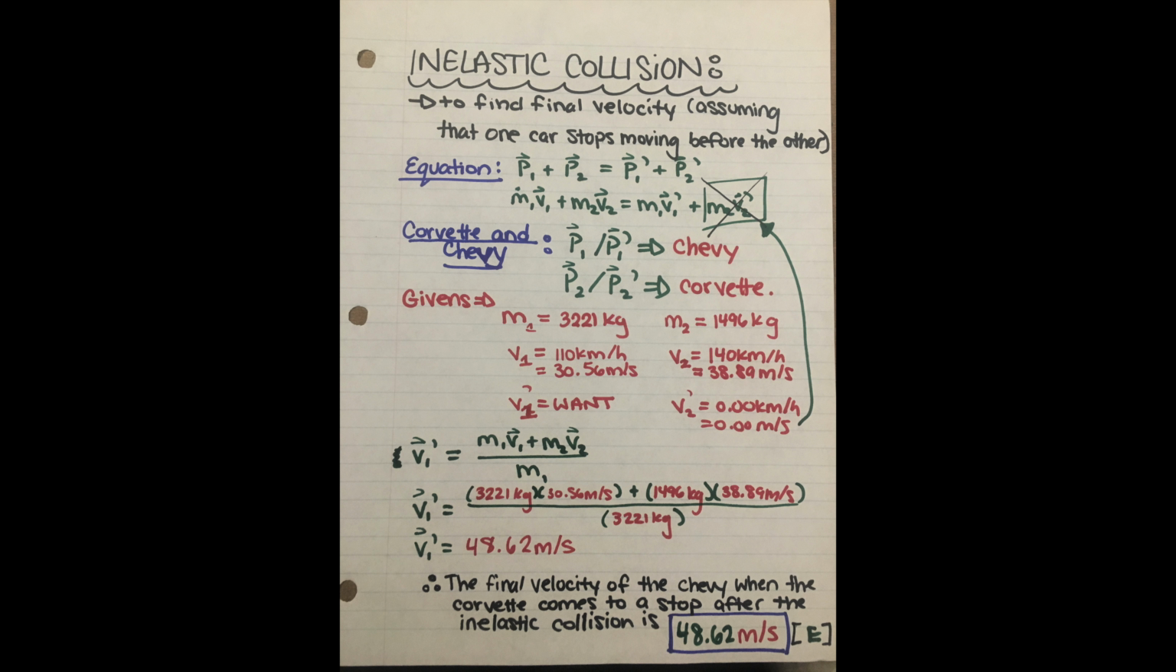Now, when we use the equation P1 plus P2 equals P1 prime plus P2 prime, and we substitute in the given masses determined online and the estimated velocities based on the video, as well as assuming that the Corvette will reach a velocity of 0 beforehand, we can solve for the final velocity of the Chevy. Next, we'll take a look at momentum.